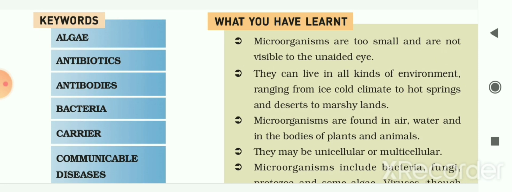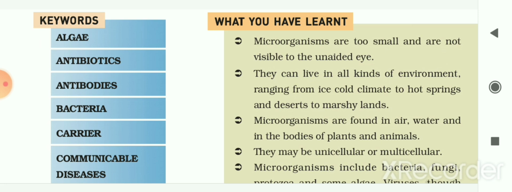Then we had seen preservatives. Some chemicals used to check the growth of microorganisms are called preservatives. Examples we had also seen are sodium benzoate and sodium metabisulfite. Then we had seen the nitrogen cycle. The cycling movement of nitrogen between atmosphere, hydrosphere, lithosphere and living organisms is called the nitrogen cycle.